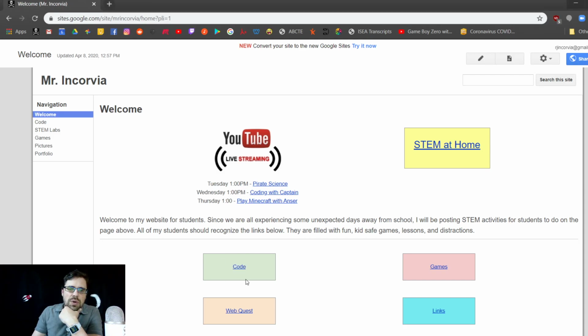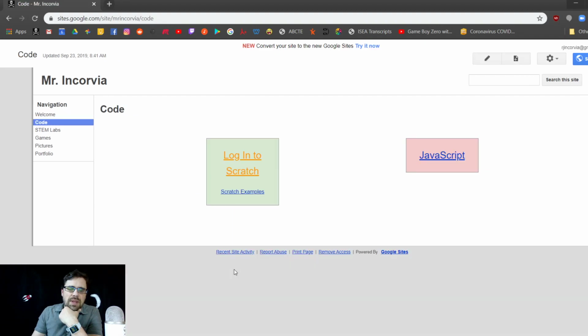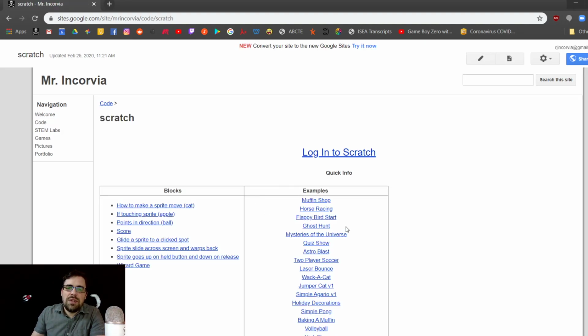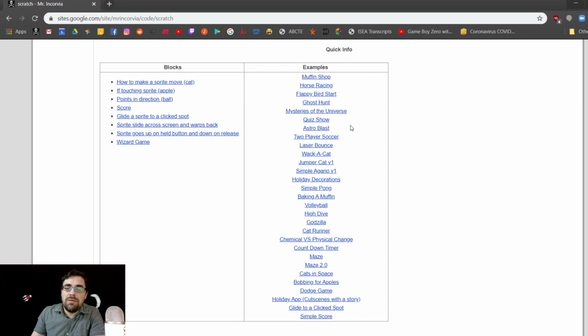So you'll go to Code, and you can log into Scratch. And at the end of today, we will put all of the coding we do under the Scratch examples so that you can review the lesson, and you can also copy the code yourself, okay?